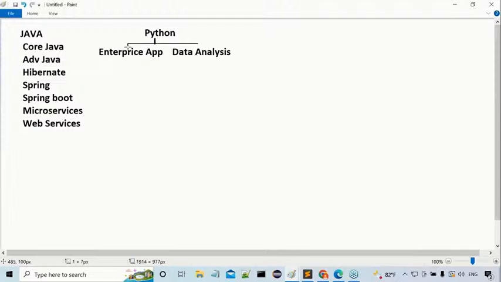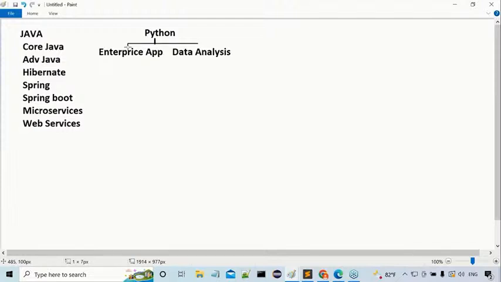Okay, fine. At the same time, on the data analysis side, what we have to learn actually, if you want to go for the data analysis side, that would be like what? Core Python, advanced Python. Then after that, data visualization tools, data visualization. Then after that, statistics, then machine learning, then deep learning, then natural language processing, NLP, then artificial intelligence, and so on and so on. So many technologies are available.